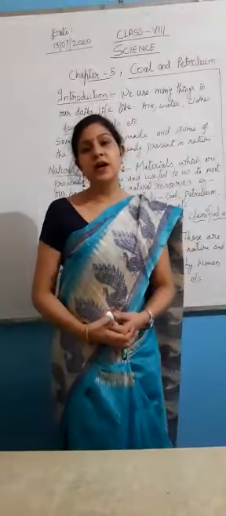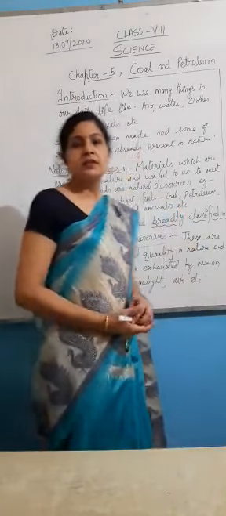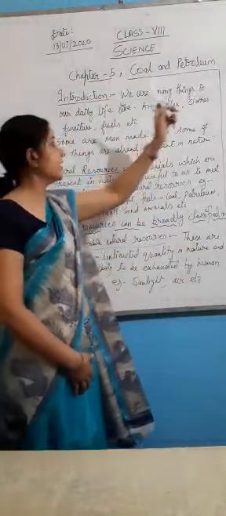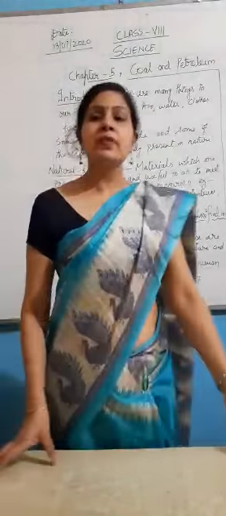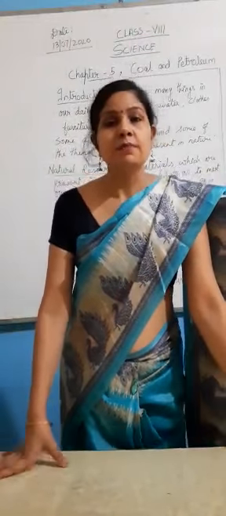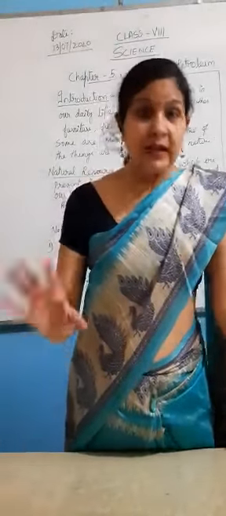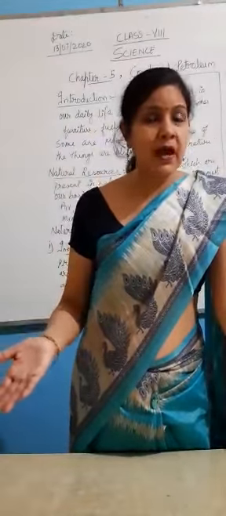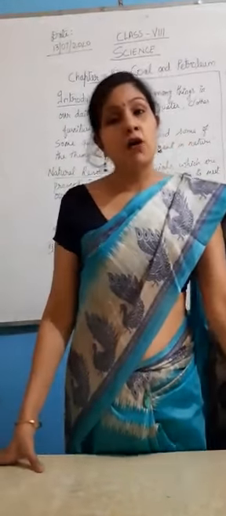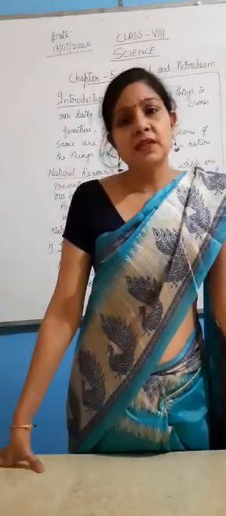So let's start with our next lesson in science. This chapter is chapter 5, coal and petroleum. Okay, so children, generally we use many things in our daily life. Like we use plastic, we use water, air, we use soil indirectly because we require plants, vegetables, fruits, etc. which grow in soil. Along with that, we use sunlight, we use furniture, clothes, many things.